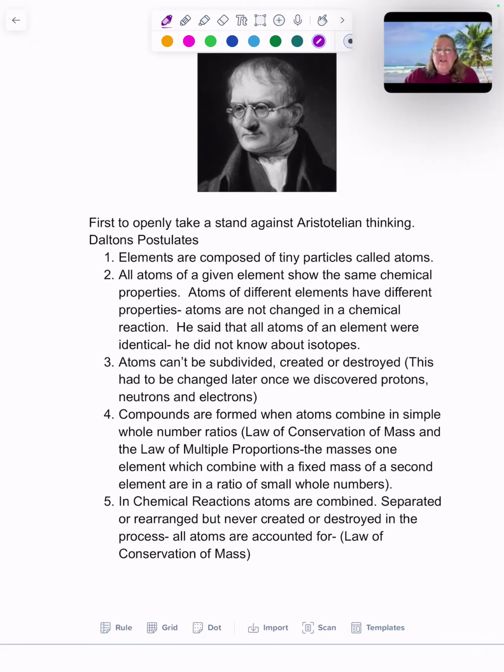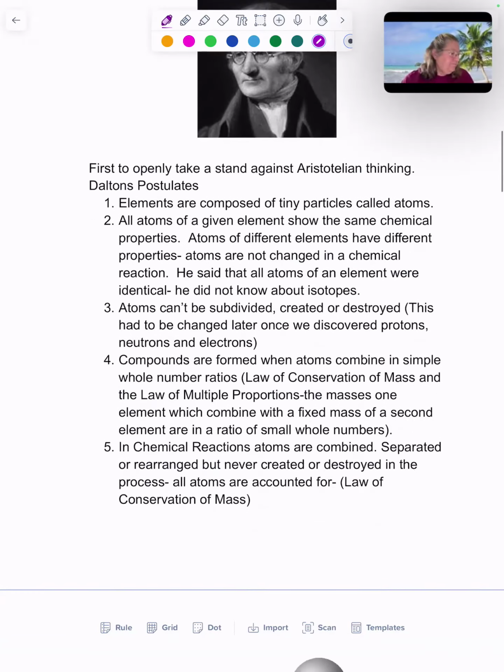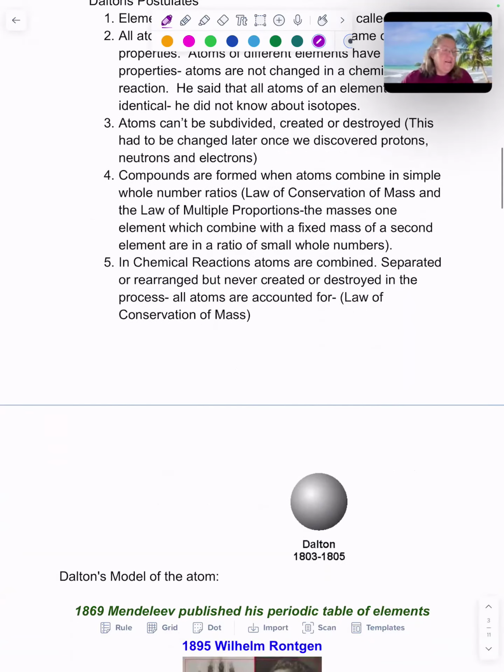He also said that in chemical reactions, atoms are combined, separated, or rearranged, but never created or destroyed in the process, that all atoms have to be accounted for, essentially the law of conservation of mass. So Dalton and his postulates brought back Democritus's theory. But still, we have the atom as a small solid sphere.